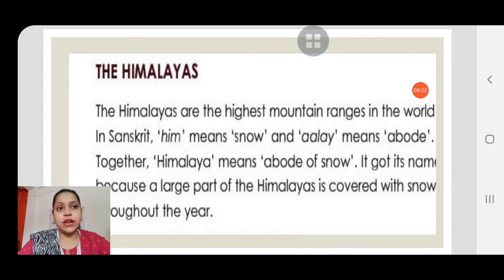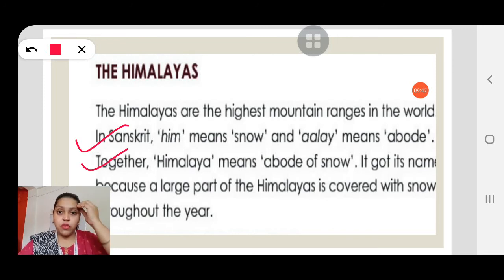Now what does the word Himalaya mean? In Sanskrit, Him means snow and Aloy means abode, okay, abode means house. So Himalaya is a Sanskrit word. It means a house of snow, abode of snow. So together Himalaya means abode of snow.